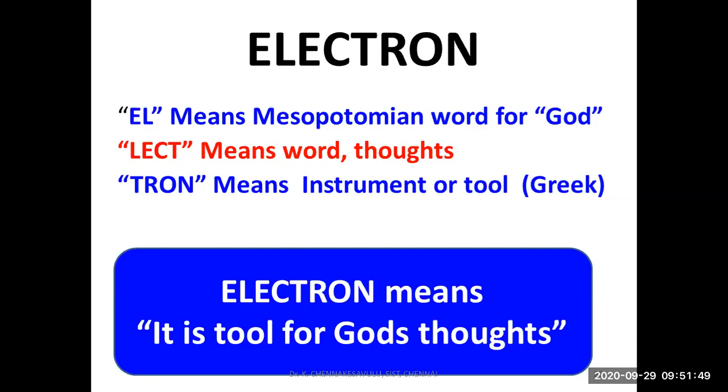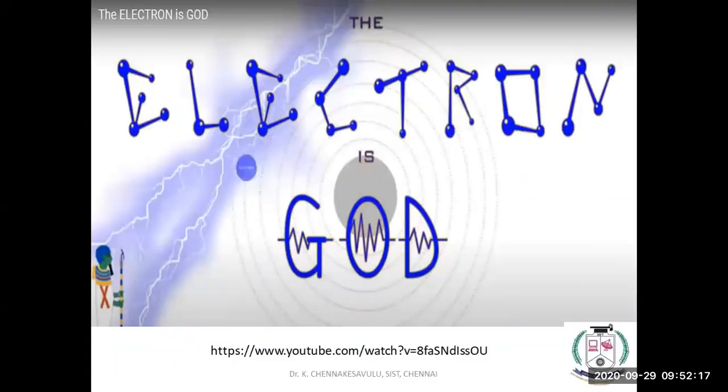El, in the Mesopotamian language, means a god. Lekt means a thought, word or speech. So El and lekt, and tron means an instrument or tool in the Greek language. Now you see the final definition of electron: it is a tool or instrument for God's thought or word. Okay, this is the definition of electron. If the electron is a god, then what are its characteristics, and how can it be compared with a god? Let us see.